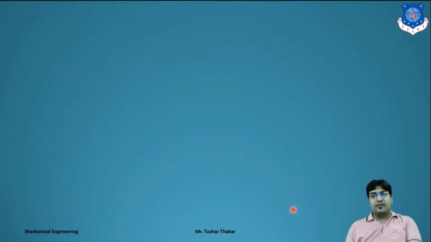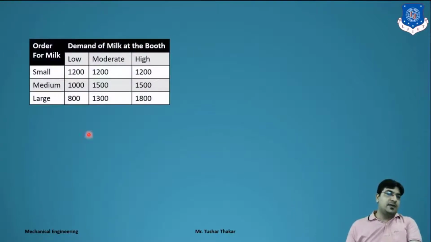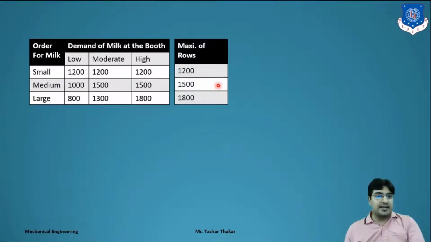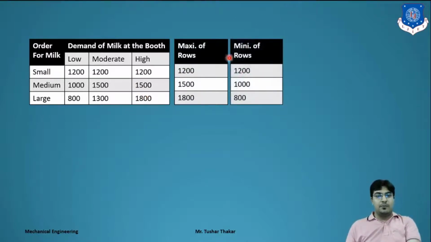It will be provided in the data also. Clear? Alpha is the coefficient of realism, as we see. Let's see in the next example. The same table we take. First we make a maximum row: 1200 we put here, 1500 here, and 1800 over here. Now we make a minimum row: 1200, 1000 and 800. Clear? Now we find the Hurwicz value.